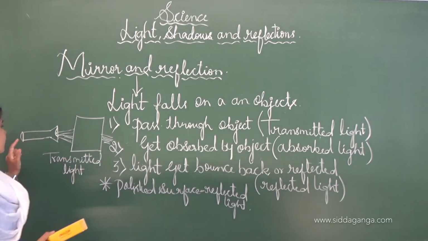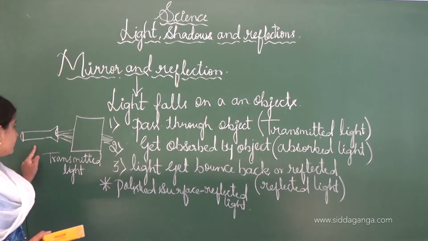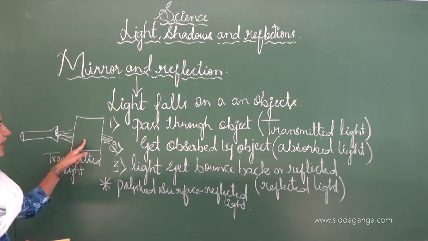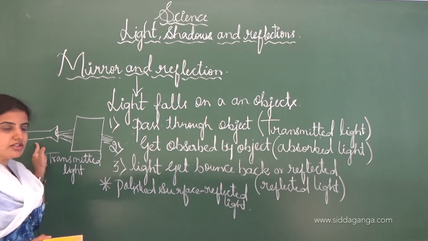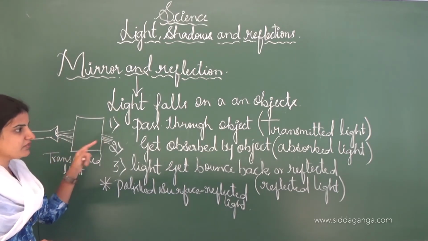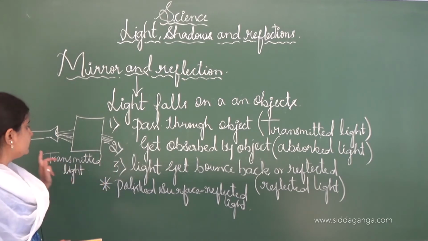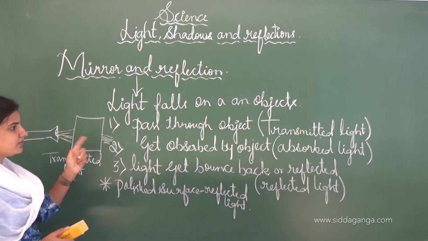Consider that I take the torch and one object is placed here, and when we switch on the torch, the light falls on the other side. We call it transmitted light. This is one example of transmitted light.